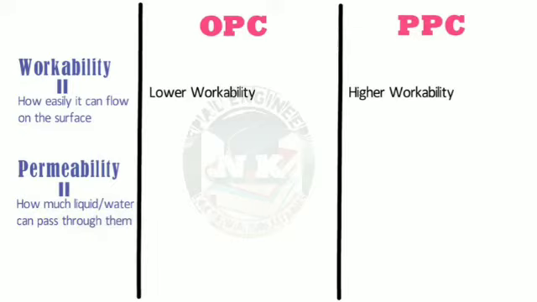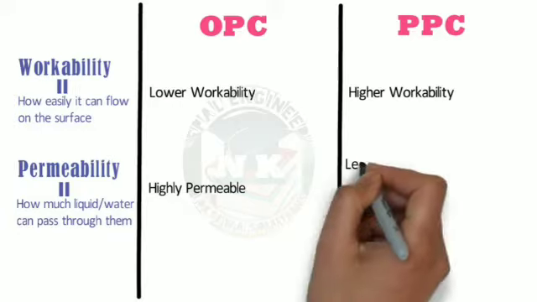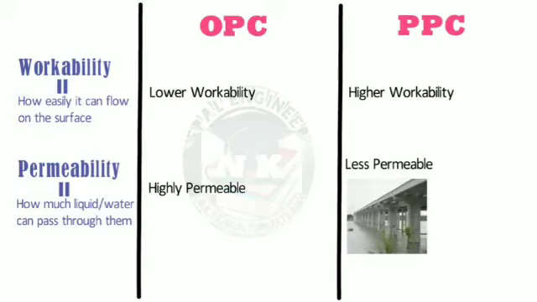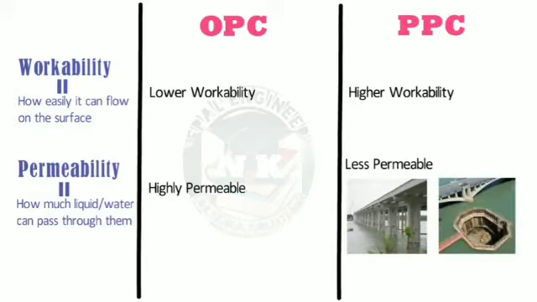Permeability. Permeability is the quality of any substance to measure how much liquid or water can pass through them. Due to the absence of pozzolanic materials, ordinary Portland cement is highly permeable to the water. On the other hand, Portland Pozzolana cement is less permeable. Hence it is suitable for a structure such as bridge piers or a foundation where the waterproof structure is recommended.